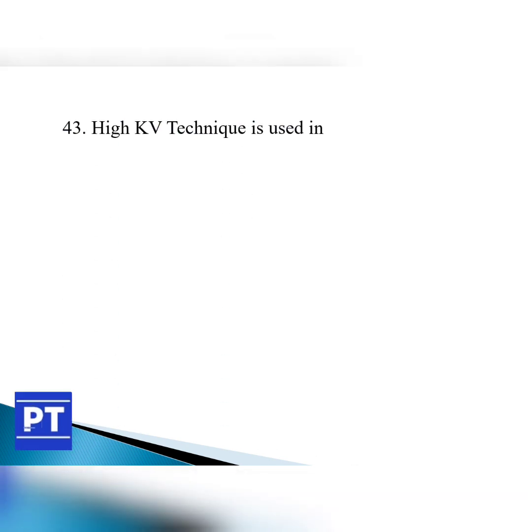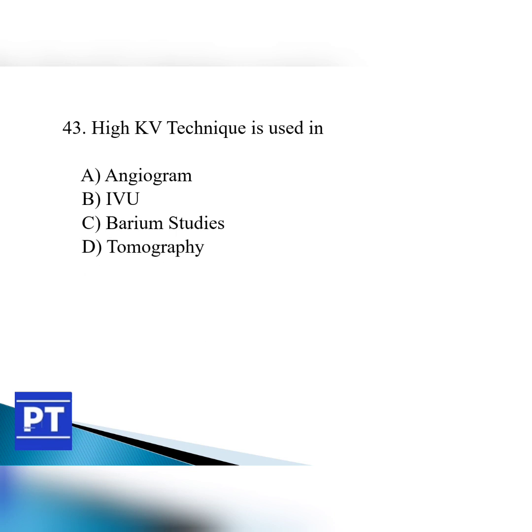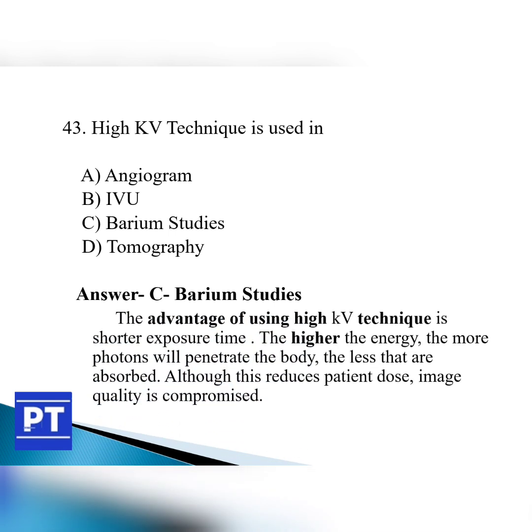Question number 43. High kV technique is used in option A angiogram, option B IVU, option C barium studies, and option D tomography. The answer is option C barium studies.